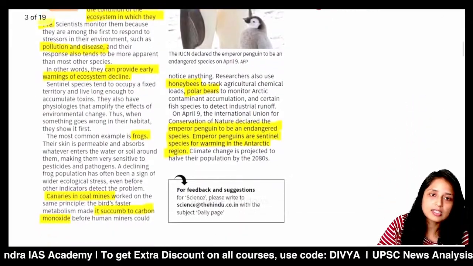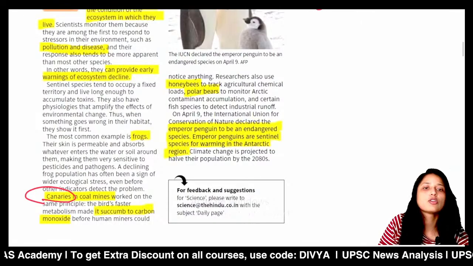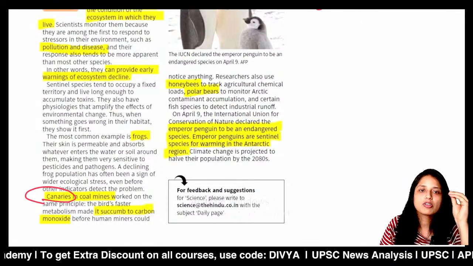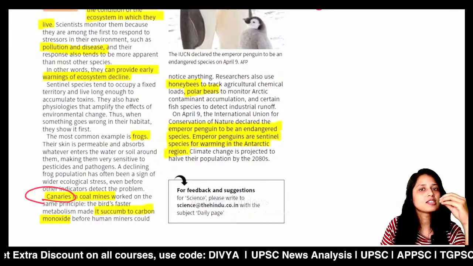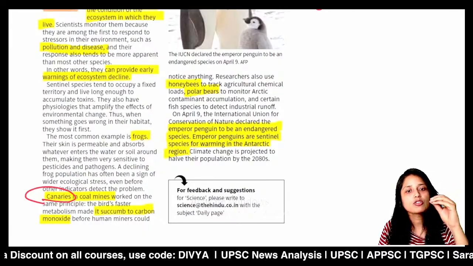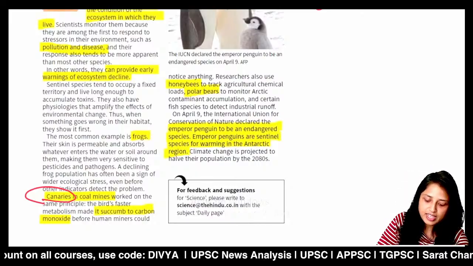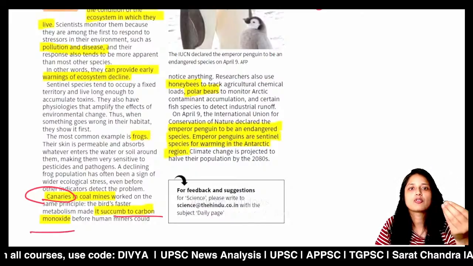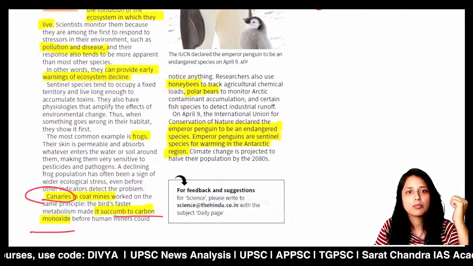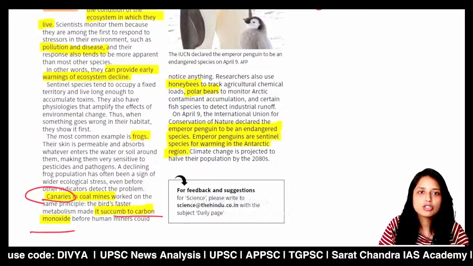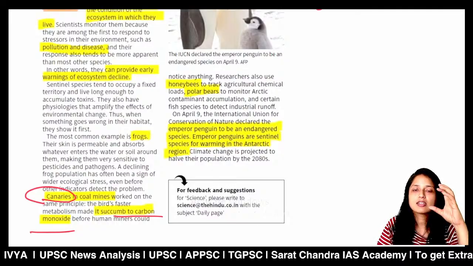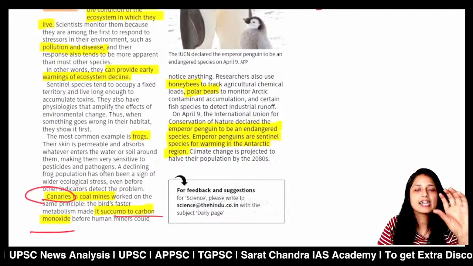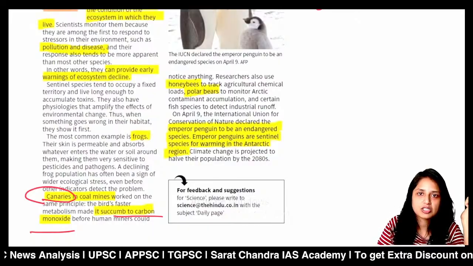Second example, the article gives about the canaries in coal mines. The specific thing about canaries, and why they are considered sentinel species, is that their metabolism rate is too fast. Because of this high metabolism rate, if there is a high percentage of carbon dioxide in the mines, they can easily succumb to death. So all these species will show what all things are changing in the environment, and if there is some stress in the environment, it can be easily shown by these species.